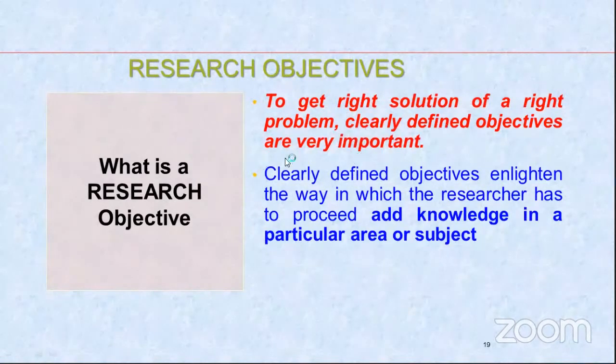Clearly defining objectives is very important. A clearly defined objective enlightens the way in which the researcher has to proceed, and adds knowledge in a particular area of subject. So the first characteristic of an objective has to be that it should be clearly defined. Now, how do you frame an objective which is not clearly defined, and how do you frame when it is clearly defined? That difference also we will understand.